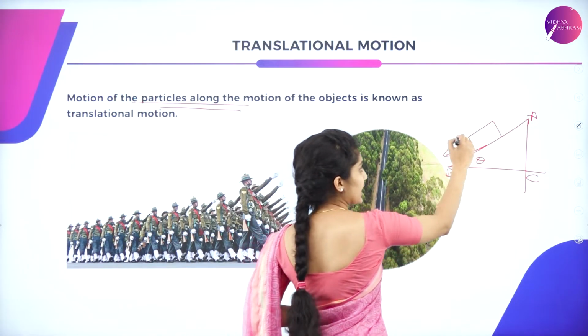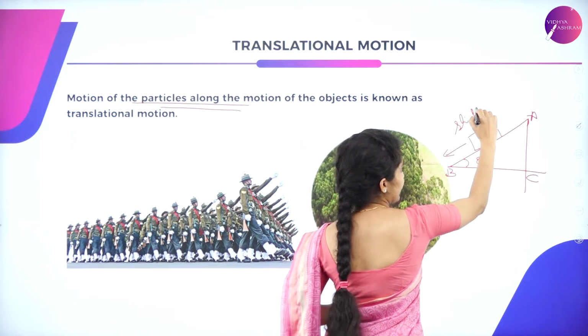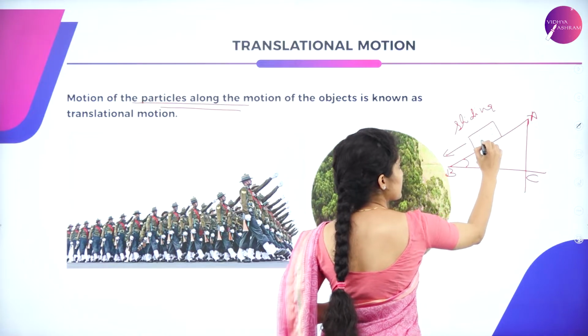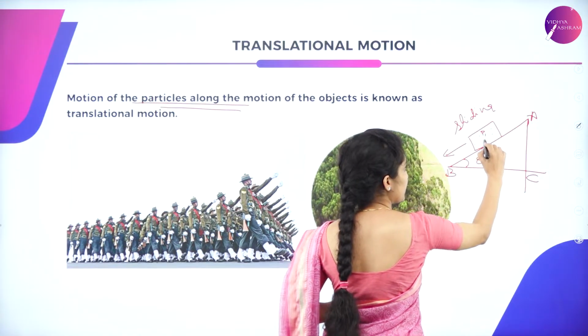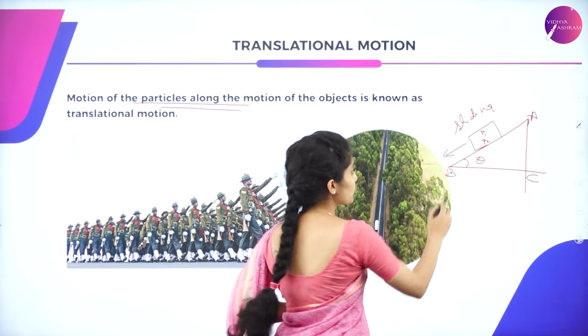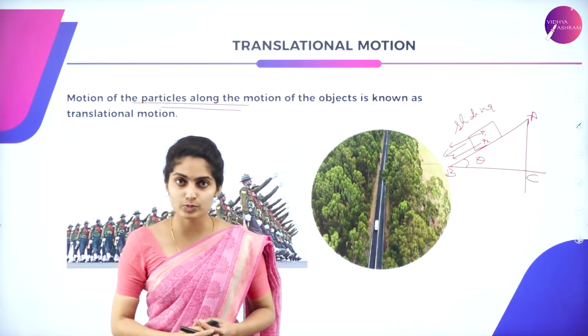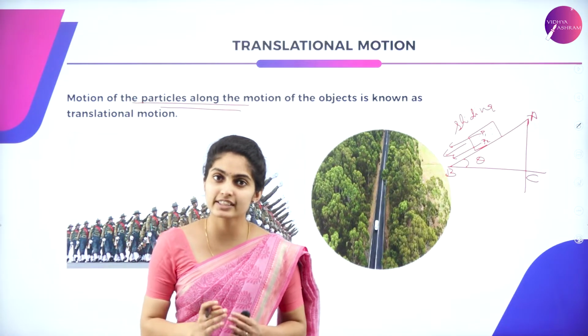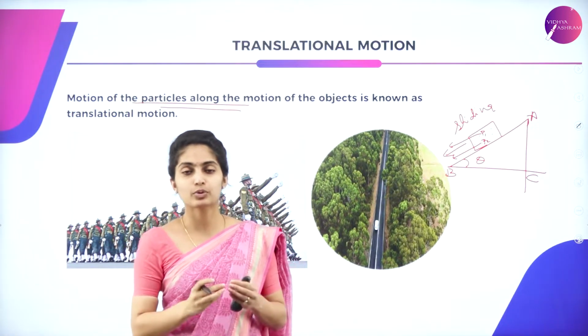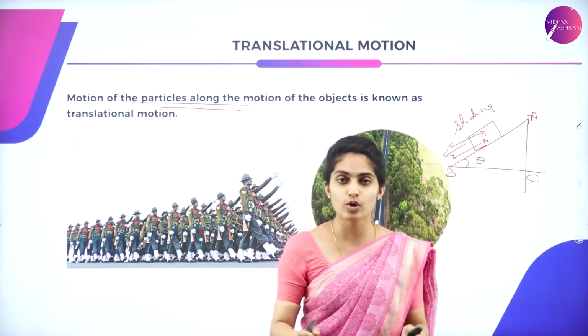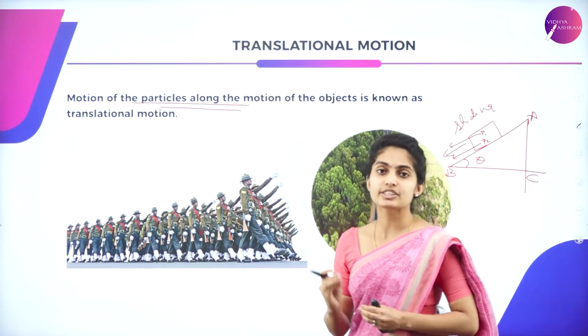Suppose a box is sliding down. So what happens to the particles which is present over here? Suppose this is P1, this particle is P2. Each and every particle which is confined within the object will be having the same velocity at same interval of time. So each and every particle within the object is moving at same interval of time.